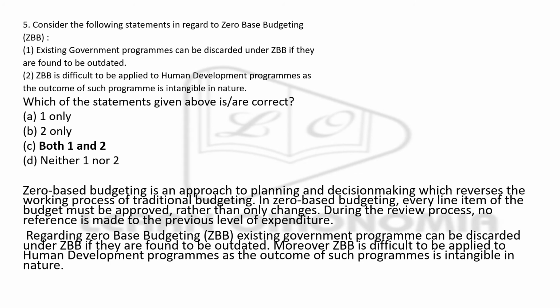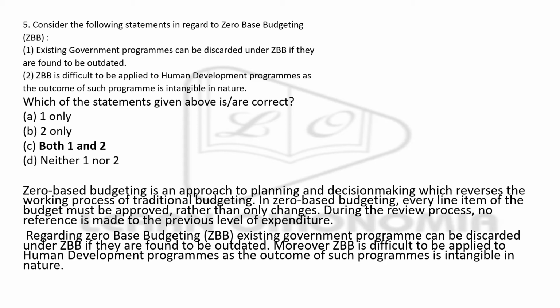Next is a question on zero-based budgeting. You are given two statements and you have to see whether either of these or both of these are correct, or both of these are wrong. The first sentence is: existing government programs can be discarded under zero-based budgeting if they are found to be outdated.